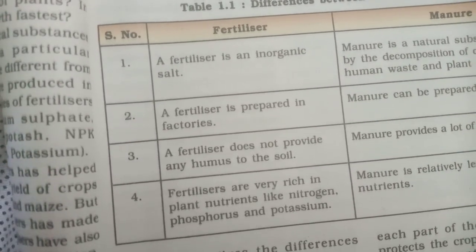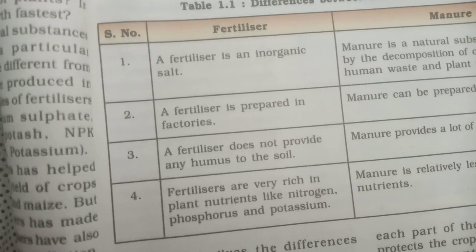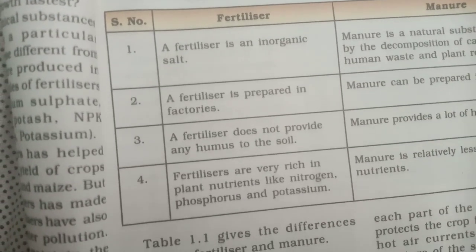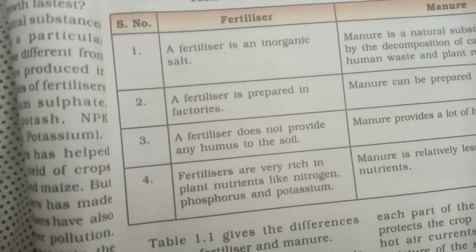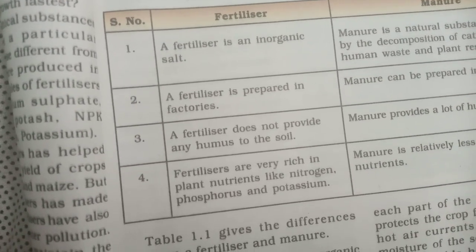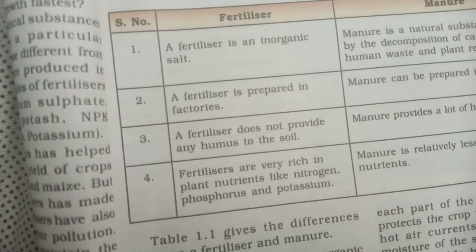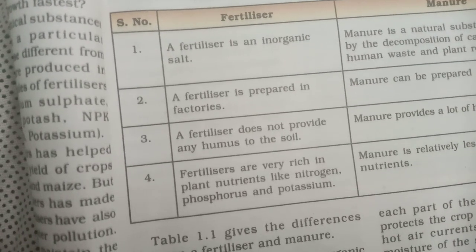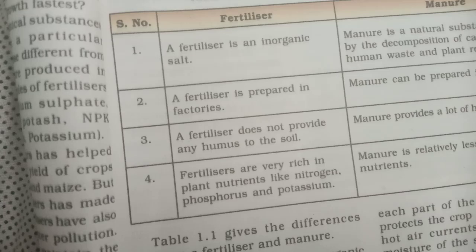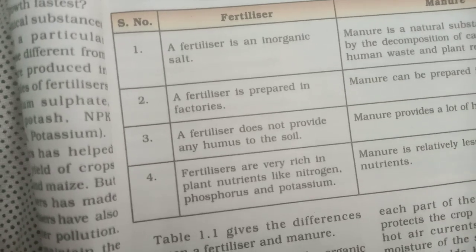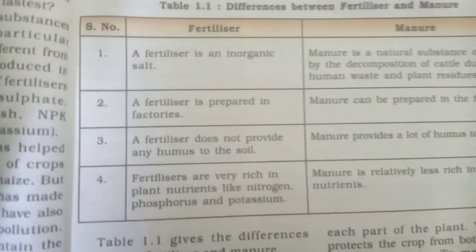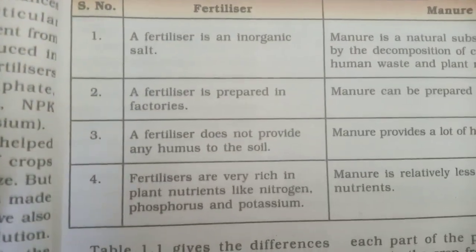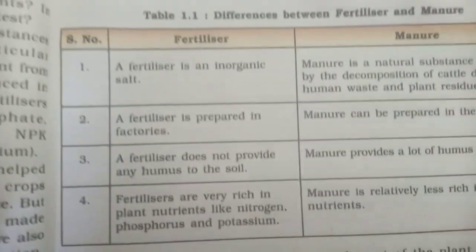It's a low cost practice and it enhances the humus content in the soil. Whereas fertilizers are the chemical substances which are prepared in the factories and they are high cost substances and they enrich the soil with specific types of nutrients. So today we will talk about differences between fertilizers and manure.